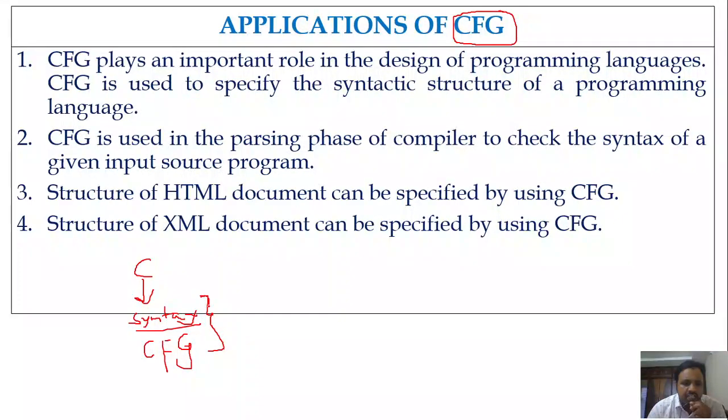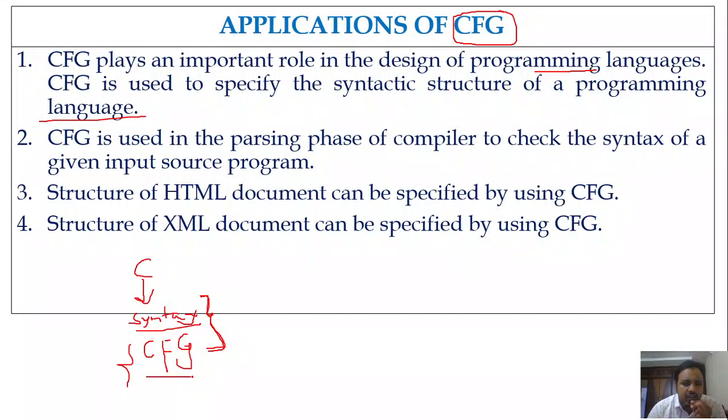So we can clearly specify those syntactic structures by using this context-free grammar, right? That is the reason that context-free grammar plays an important role in the design of programming languages. Design of programming languages means defining the syntactic structure of programming languages. So context-free grammar is used to specify the syntactic structure of a programming language. Generally, the structure of the C programming language can be defined by using this CFG.